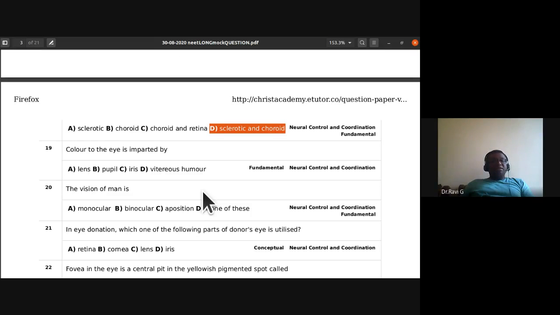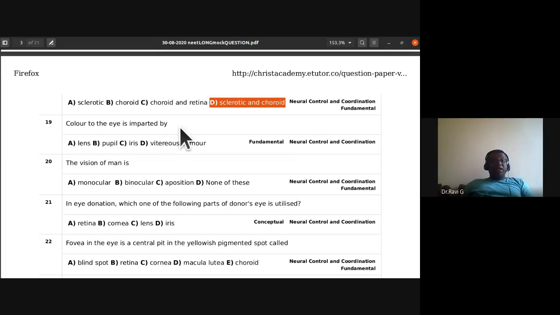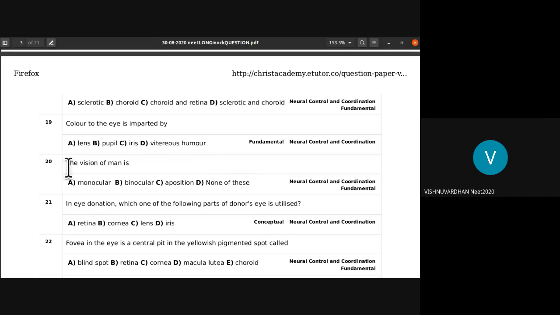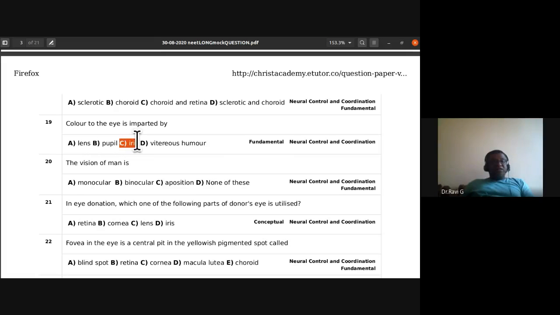Color to the eye is imparted by, is it lens, pupil, iris, or vitreous humor? So color of the eye, some of them have blue eyes, some of them have brown eyes, some of them have black eyes. That color to the eye, what imparts the color to the eye? Iris. Very true, it is iris. Good. So iris is going to impart color to the eyes.